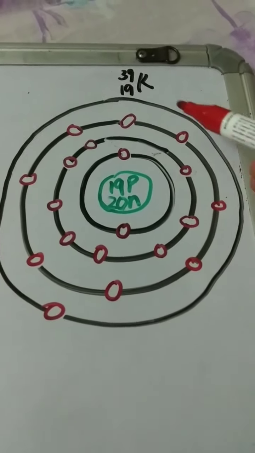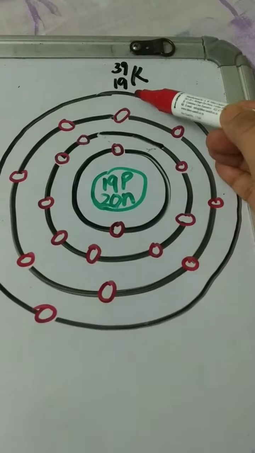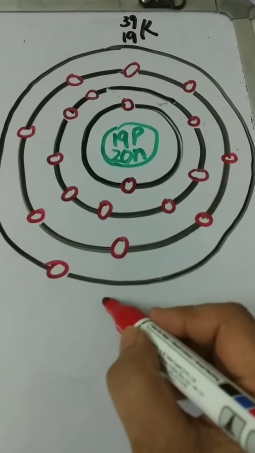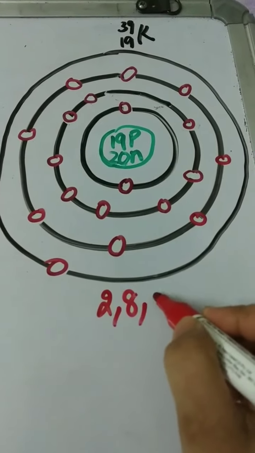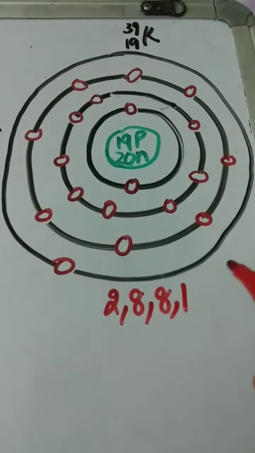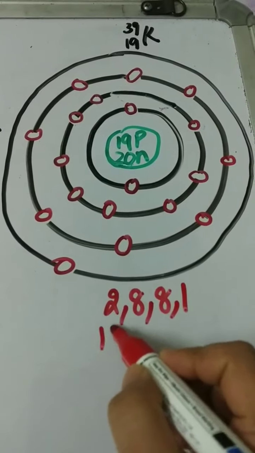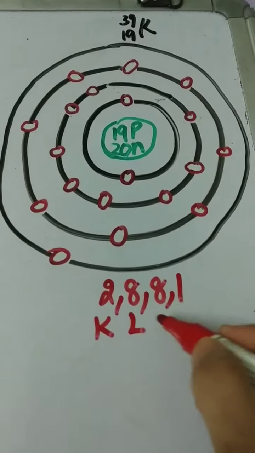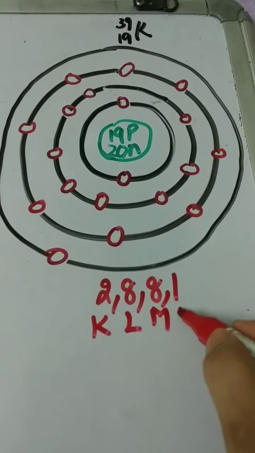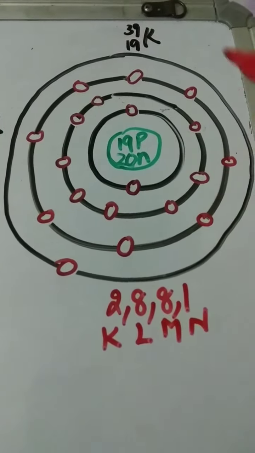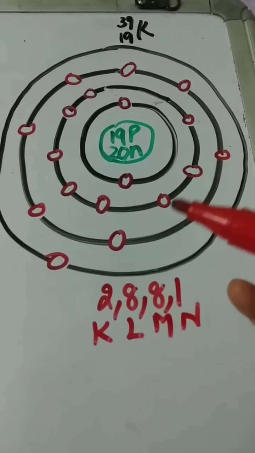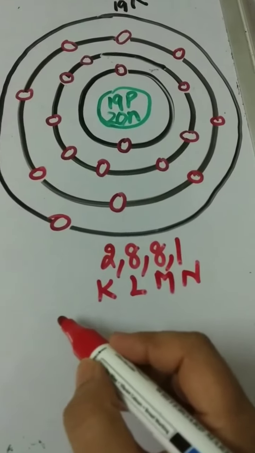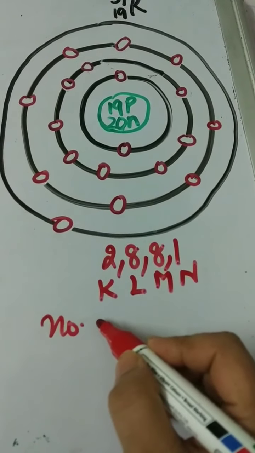Another example, potassium. Atomic number 19, mass number 39. So its configuration is 2, 8, 8, 1. Means in the K shell 2 electrons are filled, in L 8, M 8, N 1. In this way we draw the structure and fill the electrons inside it. Now how many electrons are present in potassium?